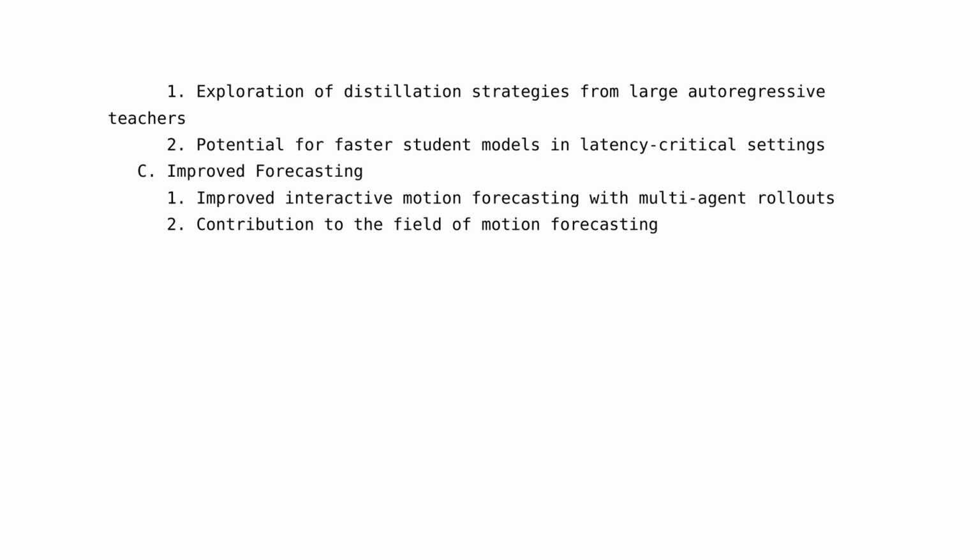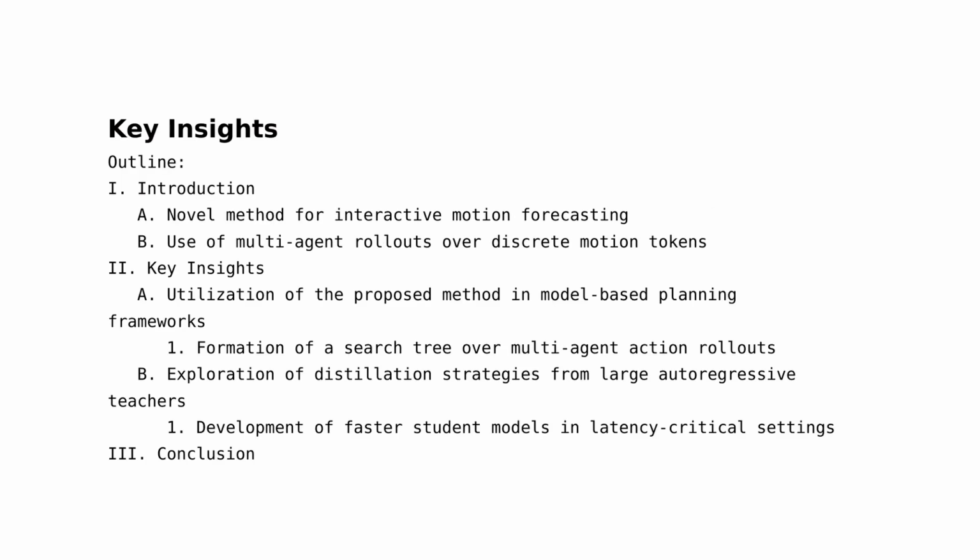3. Improved forecasting. The paper concludes that the proposed method can improve interactive motion forecasting by leveraging multi-agent rollouts over discrete motion tokens. This underlines the model's contribution to the field of motion forecasting. Key highlights of the paper.